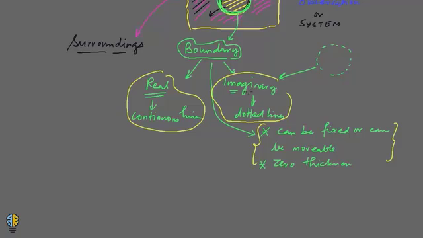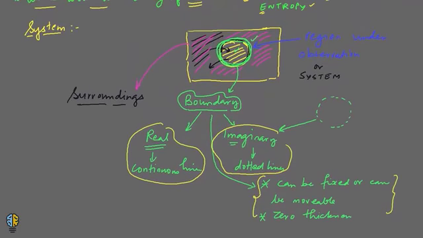This is very easy and simple stuff. Now let's move on to the next part, which is the universe. Let me go back to my diagram. I drew this yellow box, and this yellow box is the universe. This universe consists of surroundings plus the system, so it is the summation of system and surroundings.